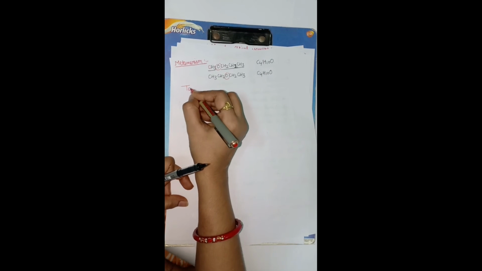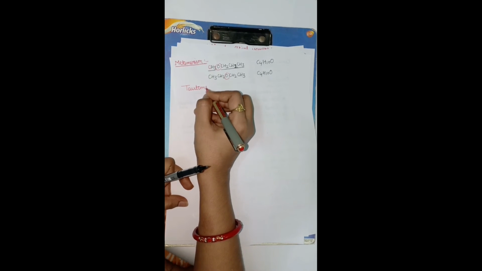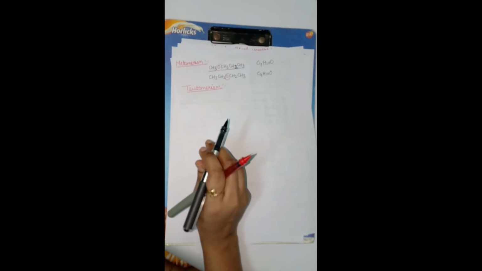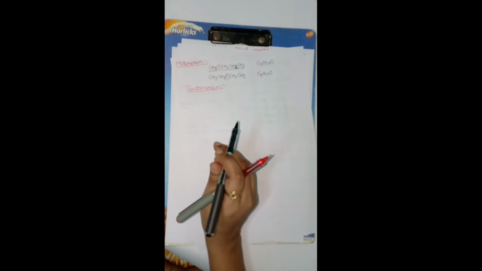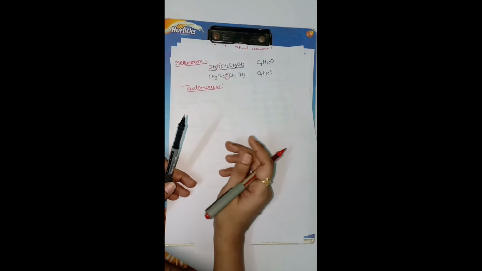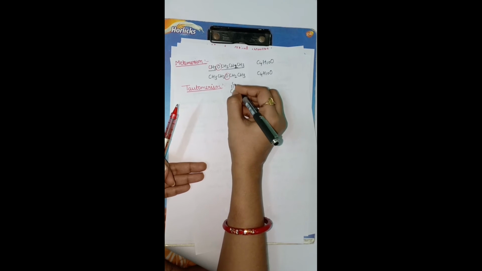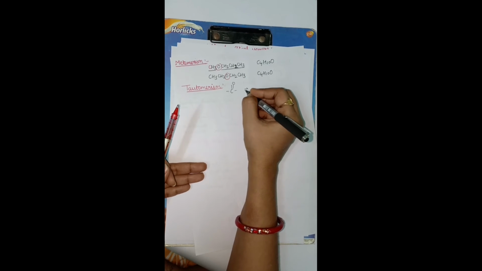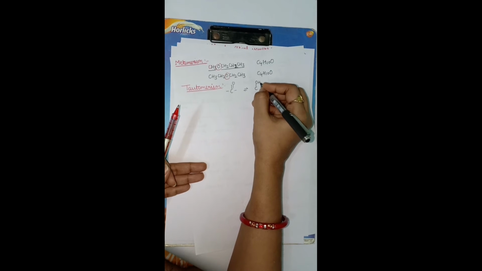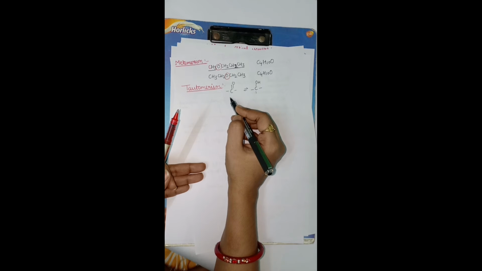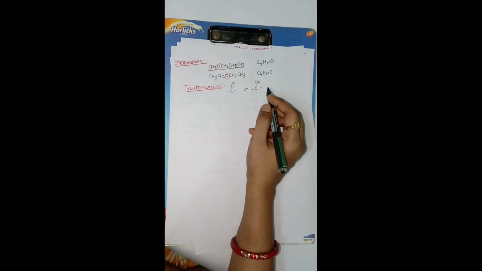Next one is tautomerism. What is tautomerism? Tautomerism is very important. We will see tautomerism in the mechanisms. If the keto group is in dynamic equilibrium with the enol form, this is tautomerism. In tautomerism, the keto form is more stable, and a 90 to 99% yield is obtained as compared to the enol form.